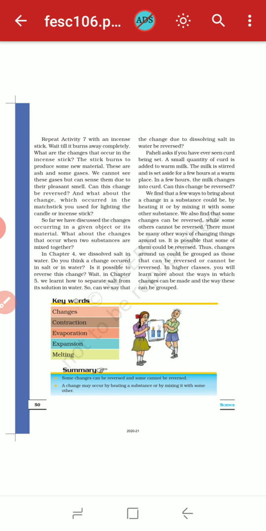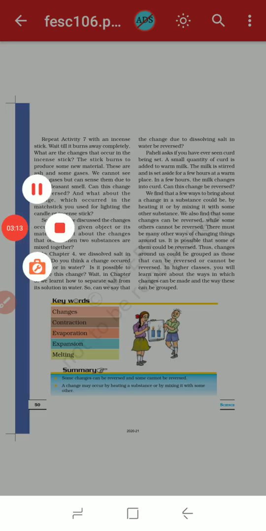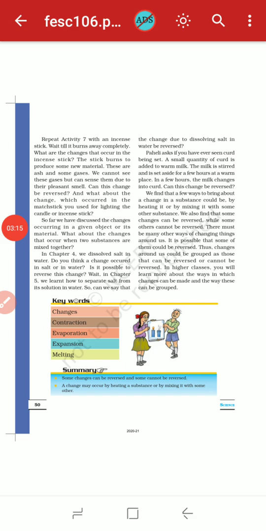In chapter 5 we learned how to separate salt from its solution in water. What is this process named? Yes, the process of evaporation. So can we say that the change due to dissolving salt in water can be reversed? So yes, it is a totally reversible change, because we can easily get the salt which is mixed inside the water.